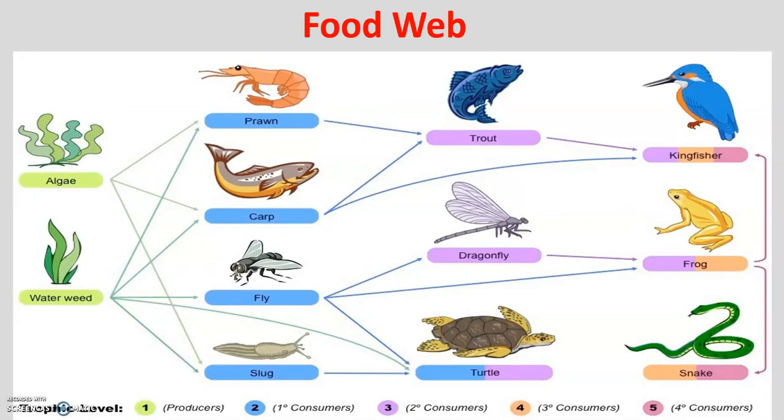Another example, but from an aquatic ecosystem. So we have the water weed. Okay, again, so we're going to follow the arrow. The slug is going to eat the water weed. Then the turtle is going to eat the slug.